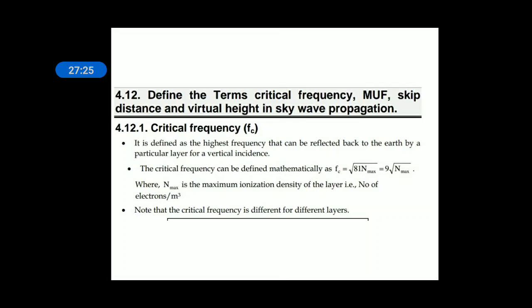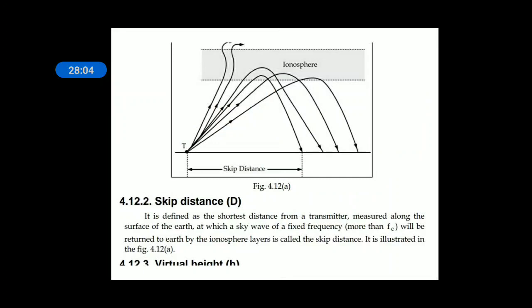Next, some of the important terms related to ionospheric propagation. There are 4 terms. One is critical frequency. It is defined as the highest frequency that can be reflected back to the earth by a particular layer. For every layer, like the D layer or E layer, there is a highest frequency that can be reflected back. If you send beyond that frequency, the signal will not be reflected by that layer, and it will penetrate through that layer. Its formula is Fc = √(81 N max), where N is the ionization density. This critical frequency is different for different layers. Fc indicates the critical frequency.